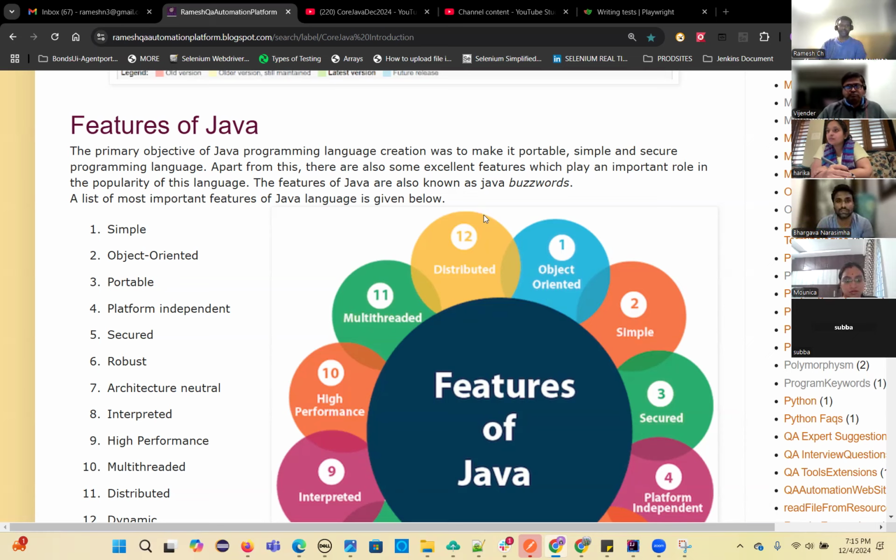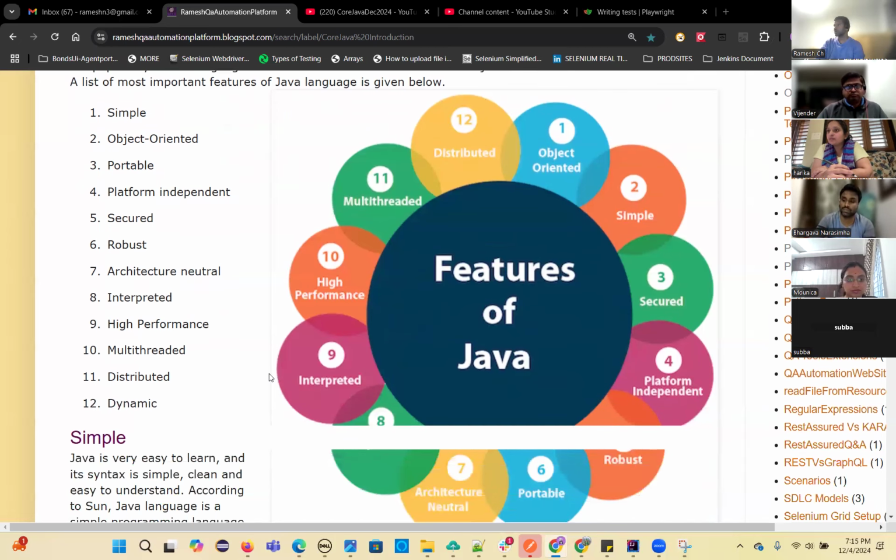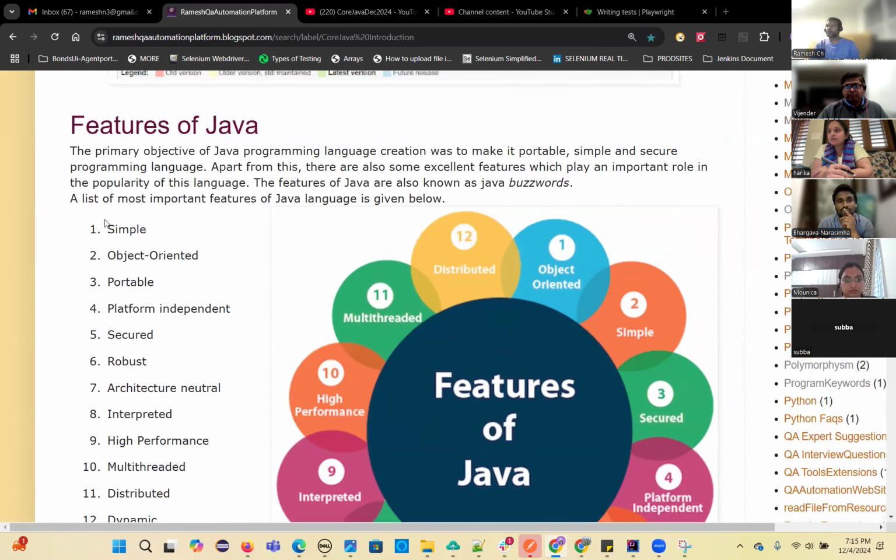And also a high performance programming language, and also a distributed and dynamic programming language. So what does distributed and dynamic programming language mean? Basically, let's start first with a simple programming language. What is meant by simple? Why is Java very simple?